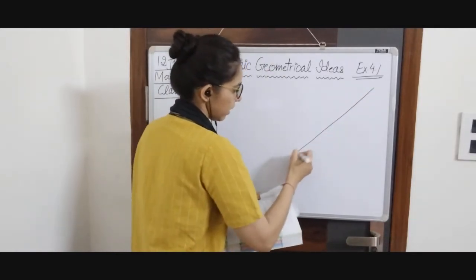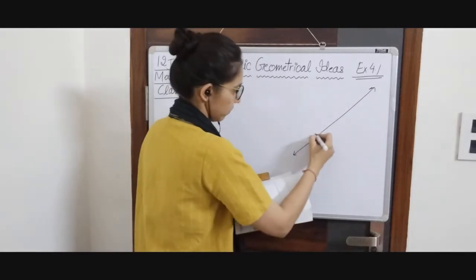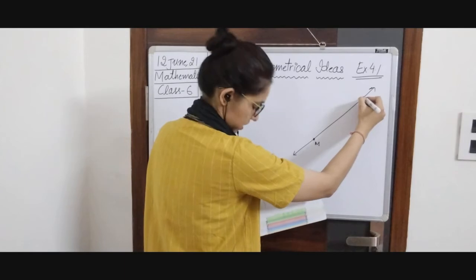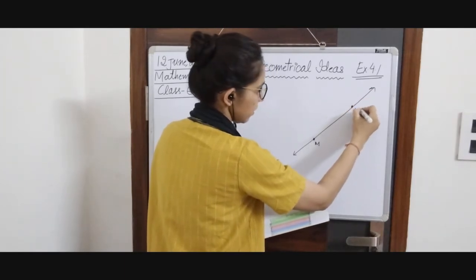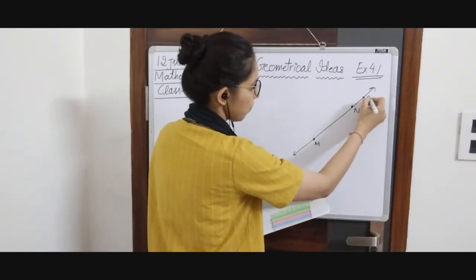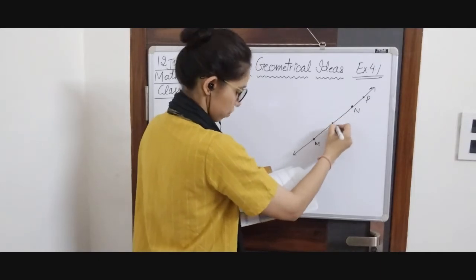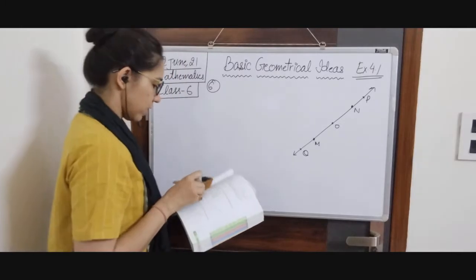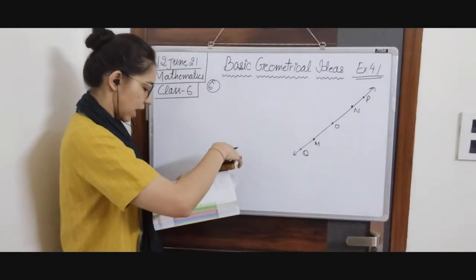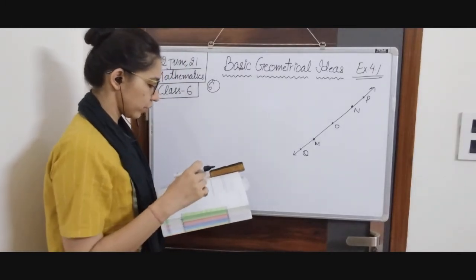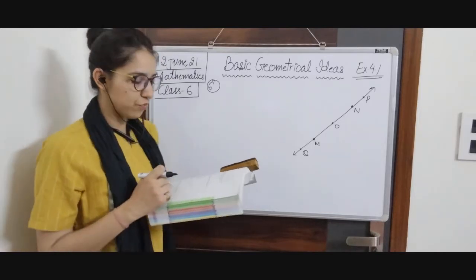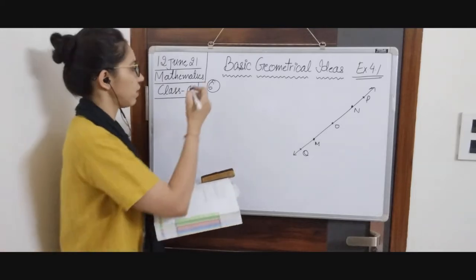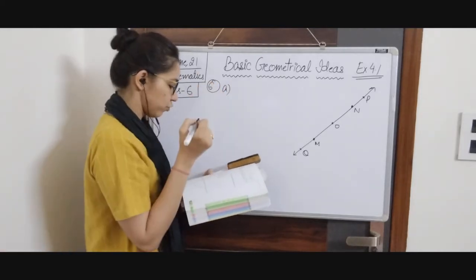We have a line MN where M is this point and N is this point. We have other points also like P, O and Q on this line. We have a few statements written below this. We have to say whether the following statements are true or false. We are going to take them one by one and check if they are true or not.